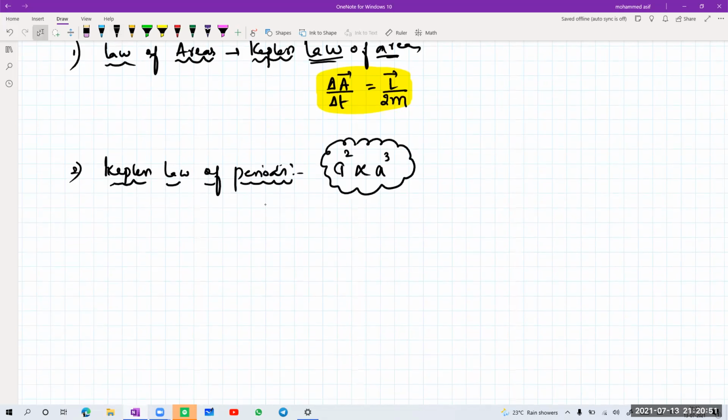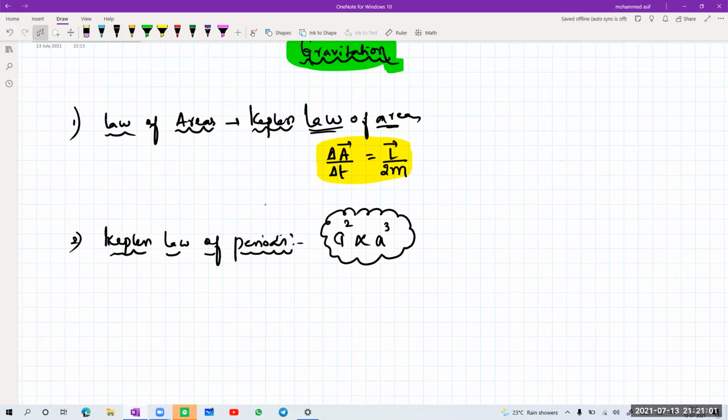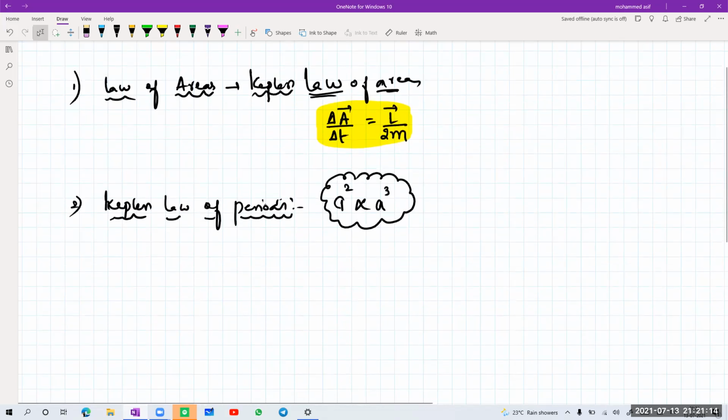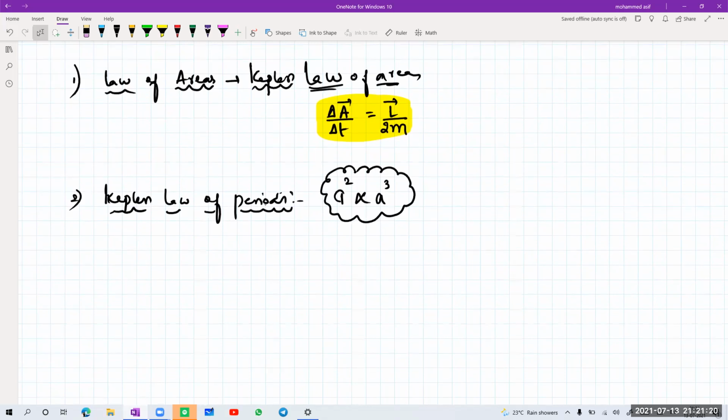Equal areas in equal intervals of time, sir. L by 2m. How did you get L by 2m, sir? That is a derivation, beta. General derivation actually. We don't need the derivation much now, but remember the direct result, that is more than enough. Otherwise, if you need the derivation, I'll send you that one. You can just go through the derivation once. If you are having any doubt, you can ask.